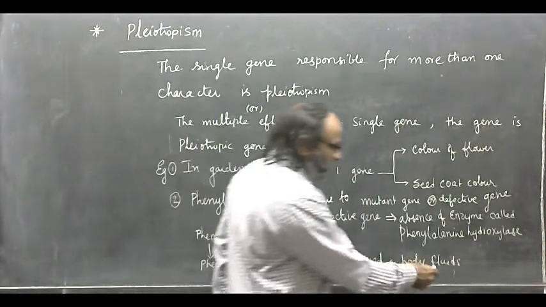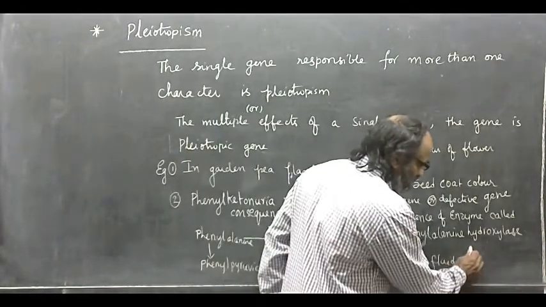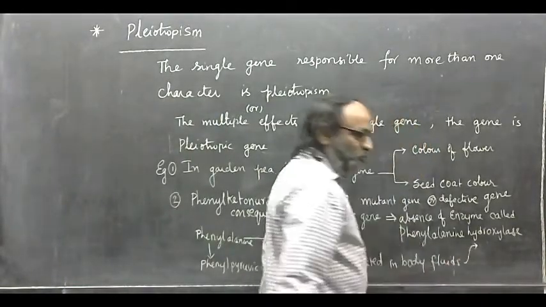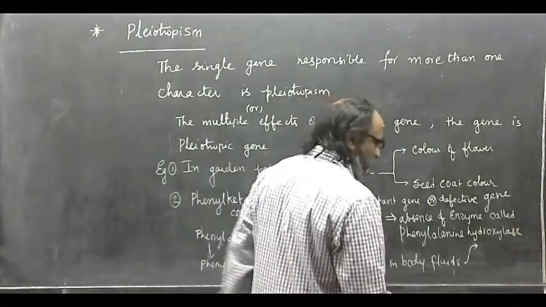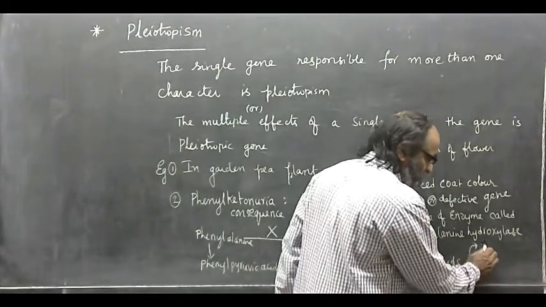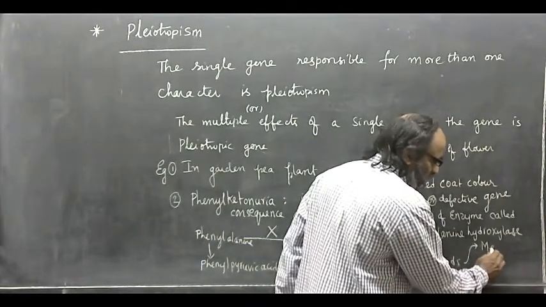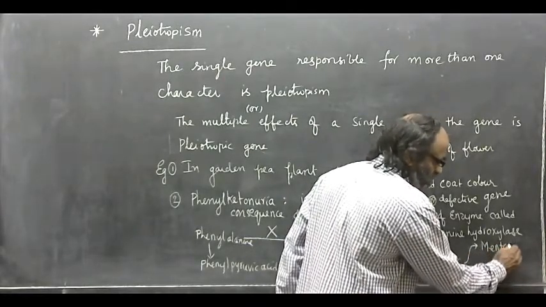The accumulation of phenylpyruvic acid in persons suffering from phenylketonuria shows mental retardation.